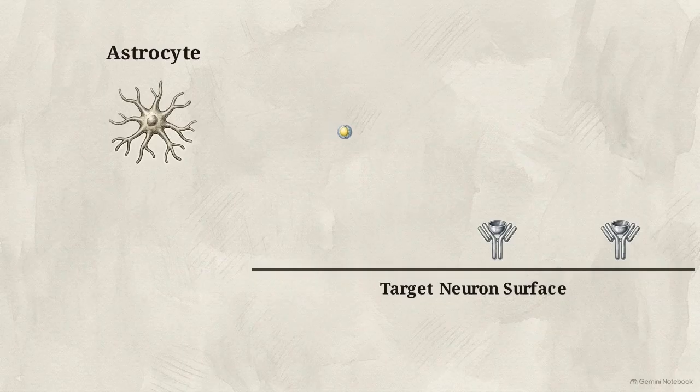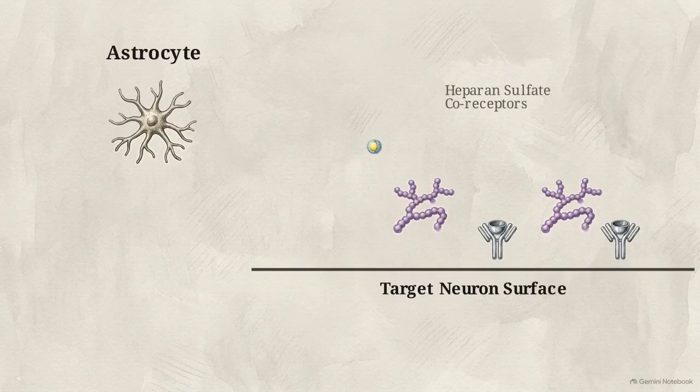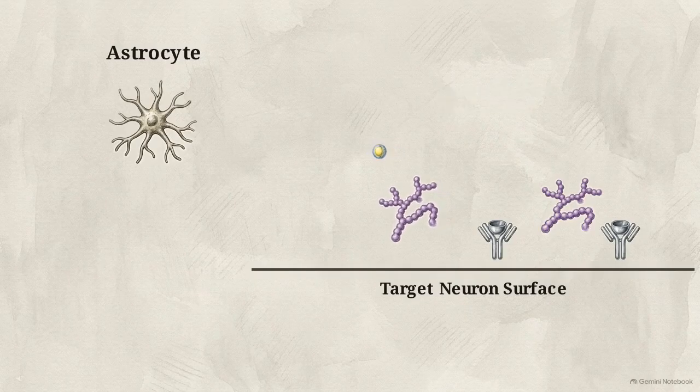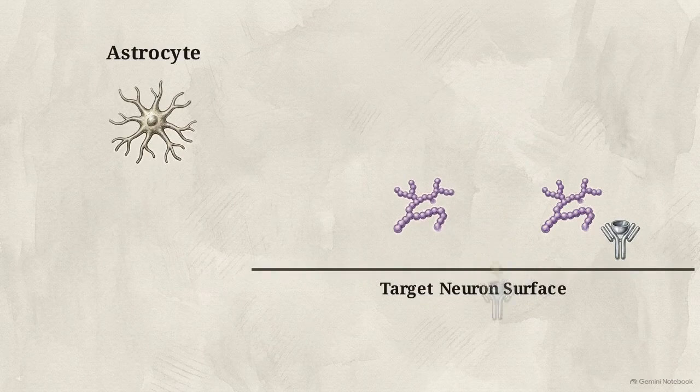This uptake requires an intermediary. The neuron uses cell surface heparan sulfate proteoglycans as essential co-receptors. These sugars grab the passing ApoE particles and hand off to endocytic receptors like LRP1 for internal processing.